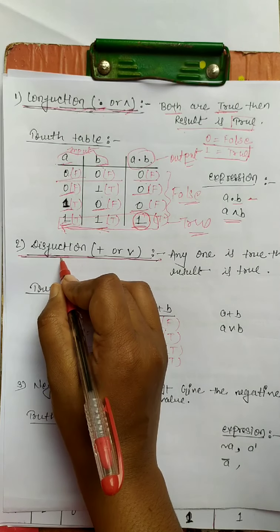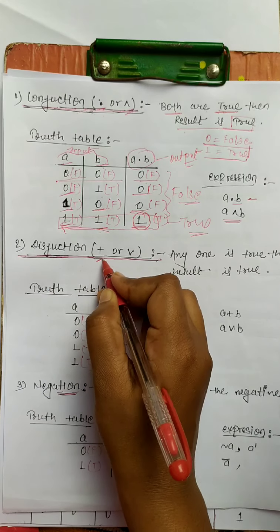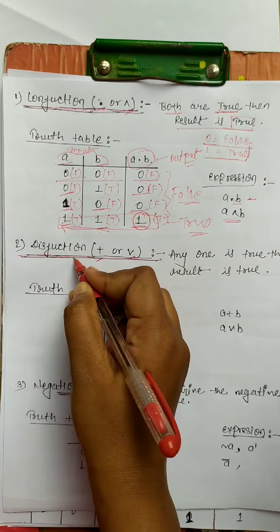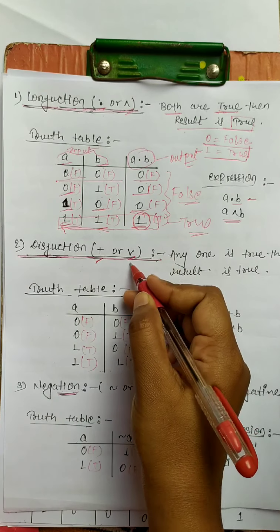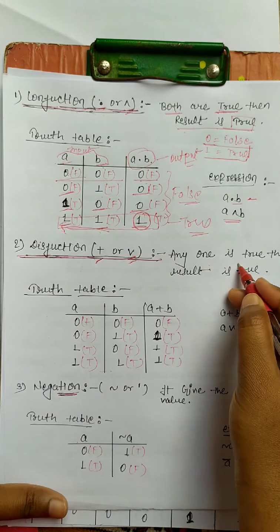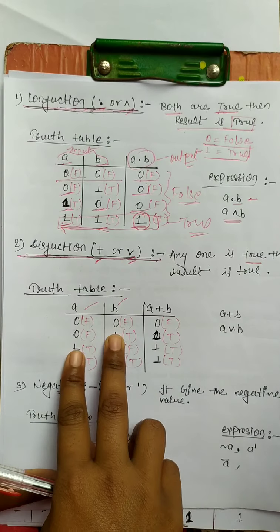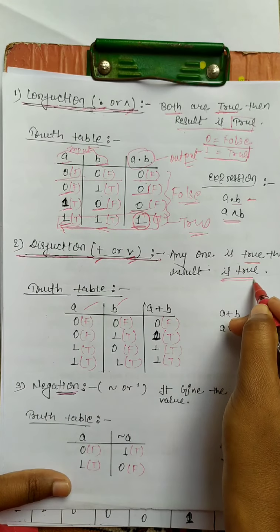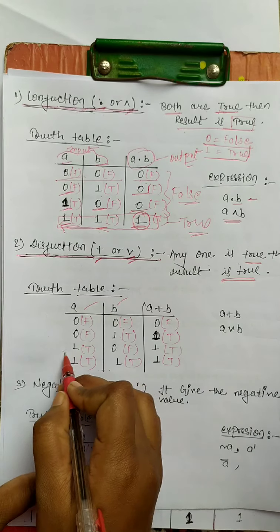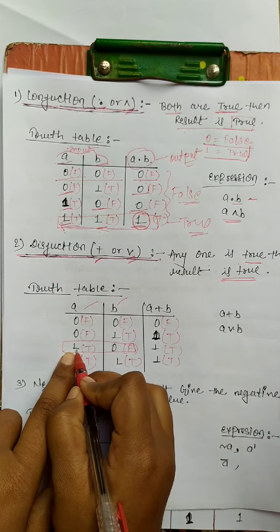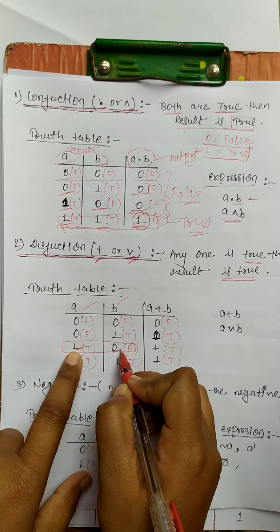The second one is disjunction. It is denoted by plus sign or V sign. If any one of the two inputs is true, then the result is true. Here in this part, it is 1 and it is 0.